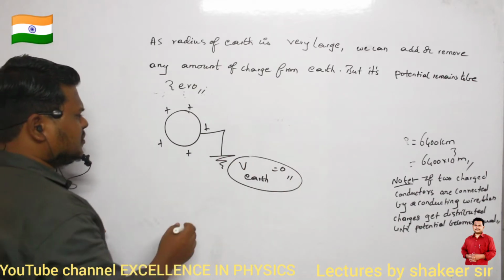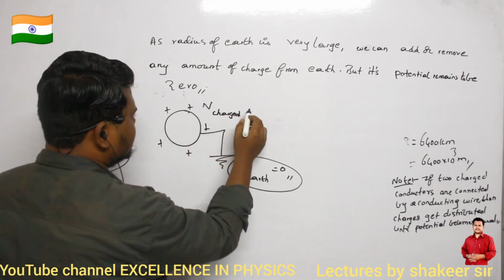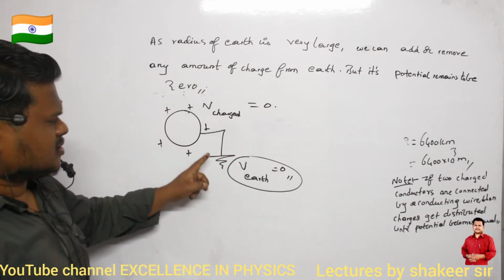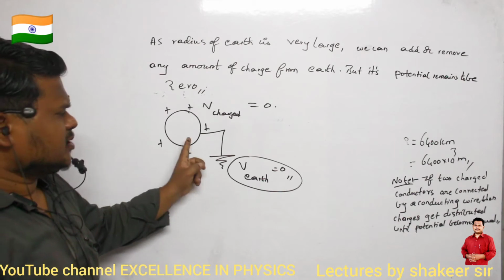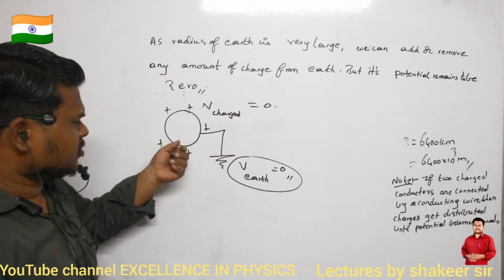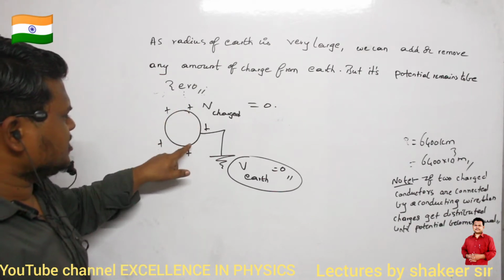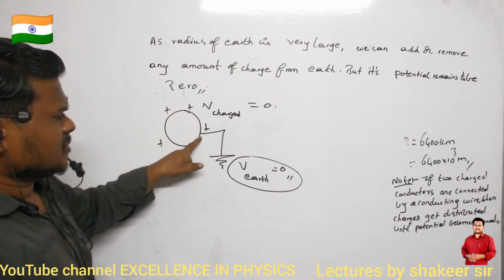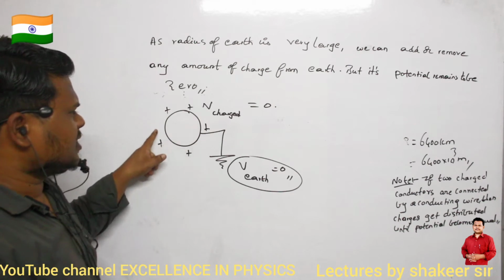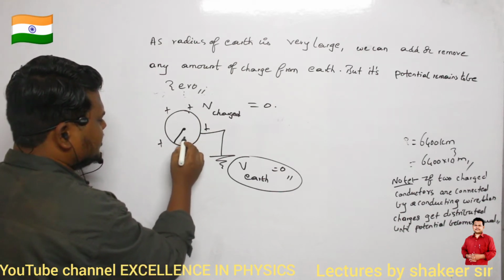So what will happen? The potential of this charged sphere also will become zero. The potential of Earth is also zero. If you connect them by a conducting wire, charges will redistribute such that both bodies are at the same potential. But for this sphere, initially there was some charge, and it was initially having some potential. Clear? So let its radius be r.